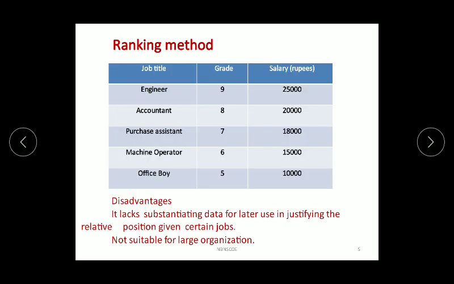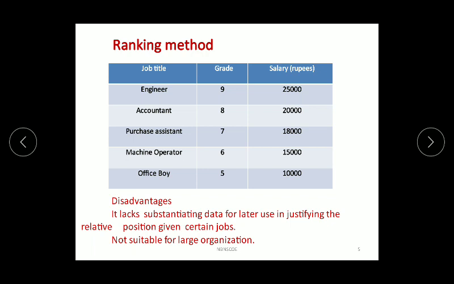Now, in the ranking method, let us take the example of job titles: engineer, accountant, purchase assistant, machine operator, and office boy. When we are ranking them, obviously the rank of engineer is at the top, who is working on the shop floor for the product. The accountant does the clerical job and all the account section work. Then the purchase assistant, who does the purchase for the manufacturing of the products. Then the operator, who is working on the machine, and obviously the helper. Means these are the grades.